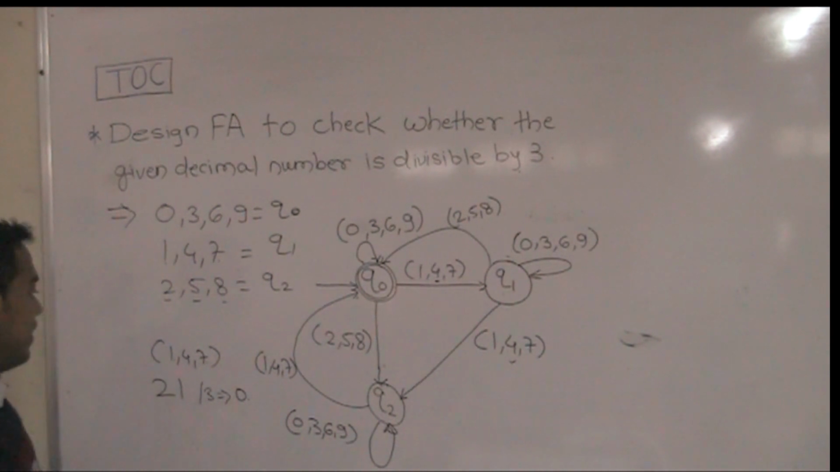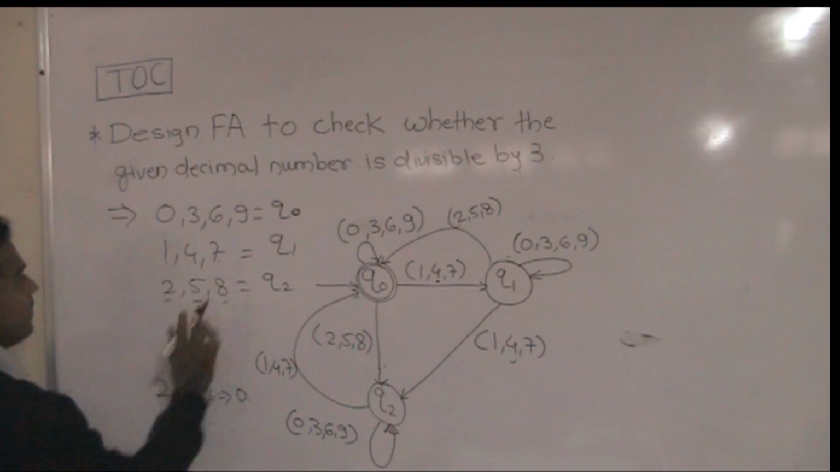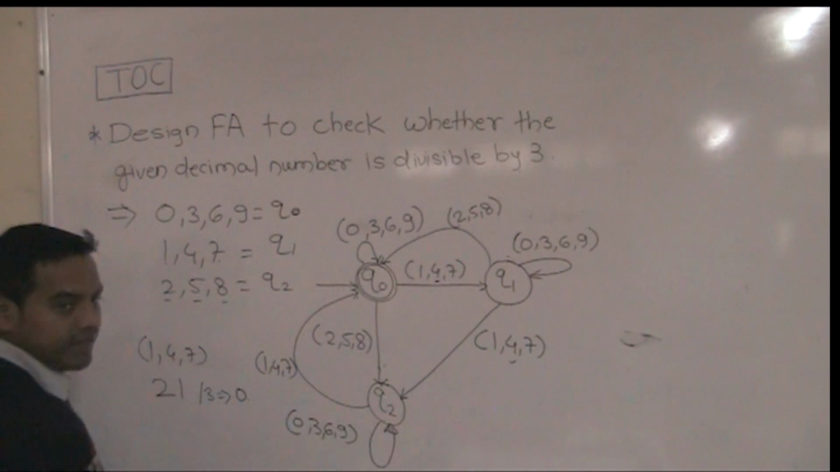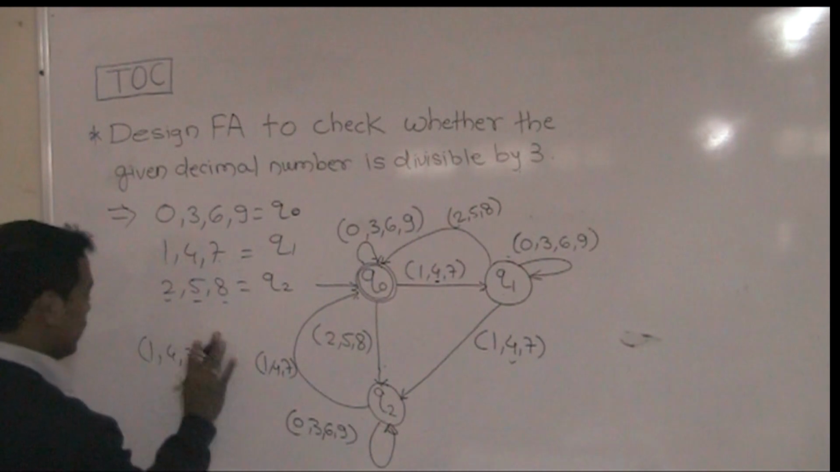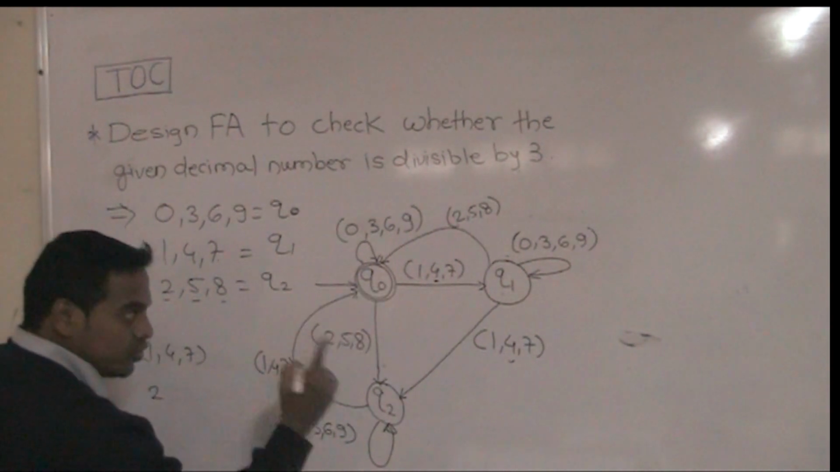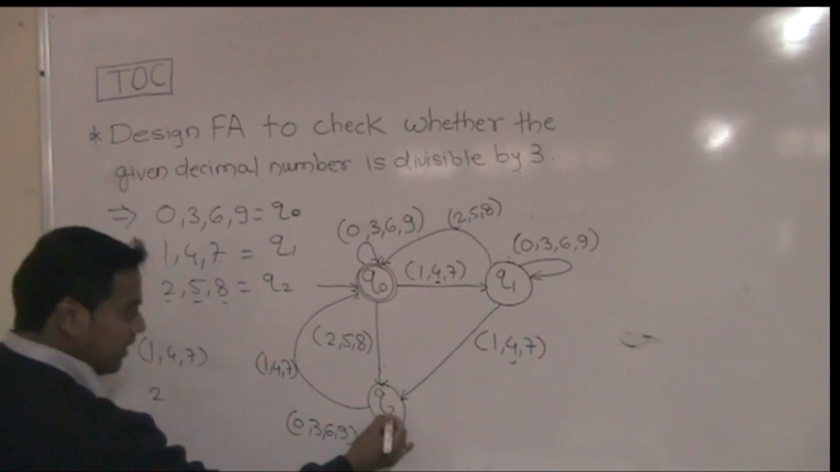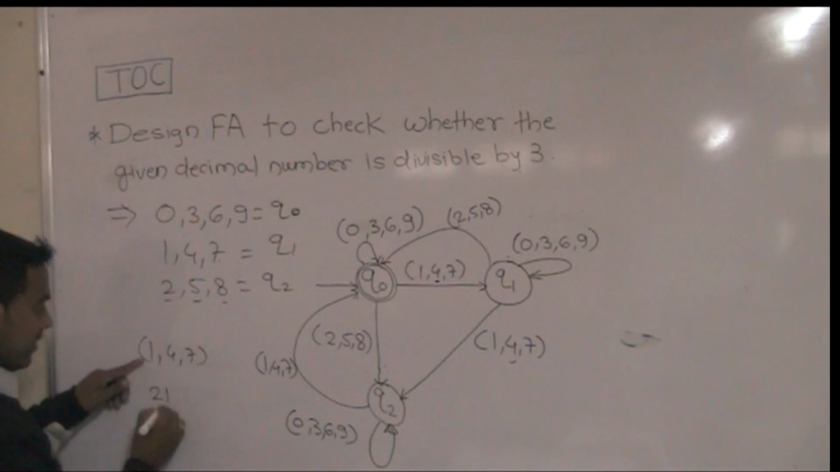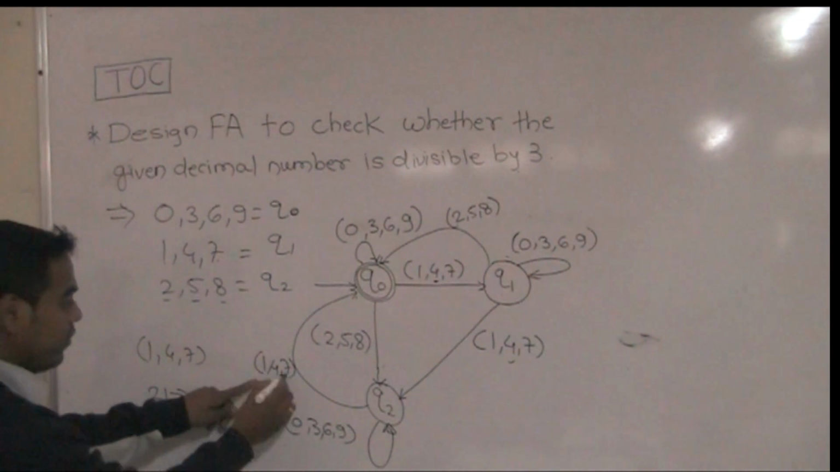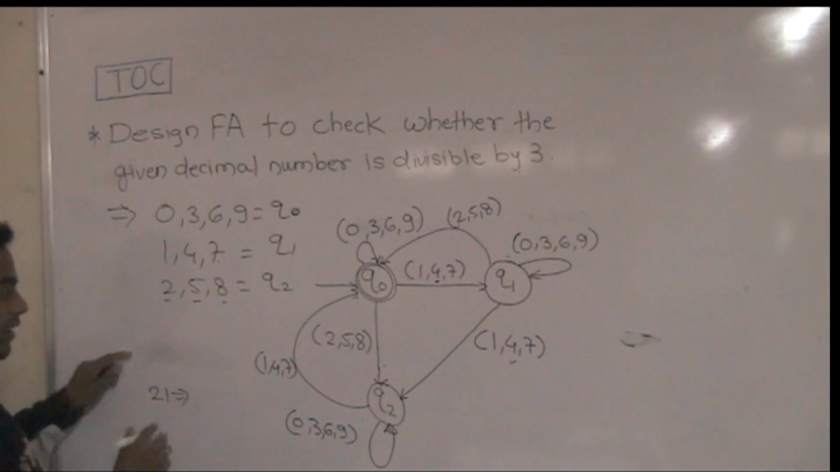Now the last is to consider the input 147 at the Q2 state. Suppose at the Q0 state, the number 2 comes, it reaches the Q2 state. At the Q2 state, suppose the number 1 comes. Okay, we have considered 147 already.